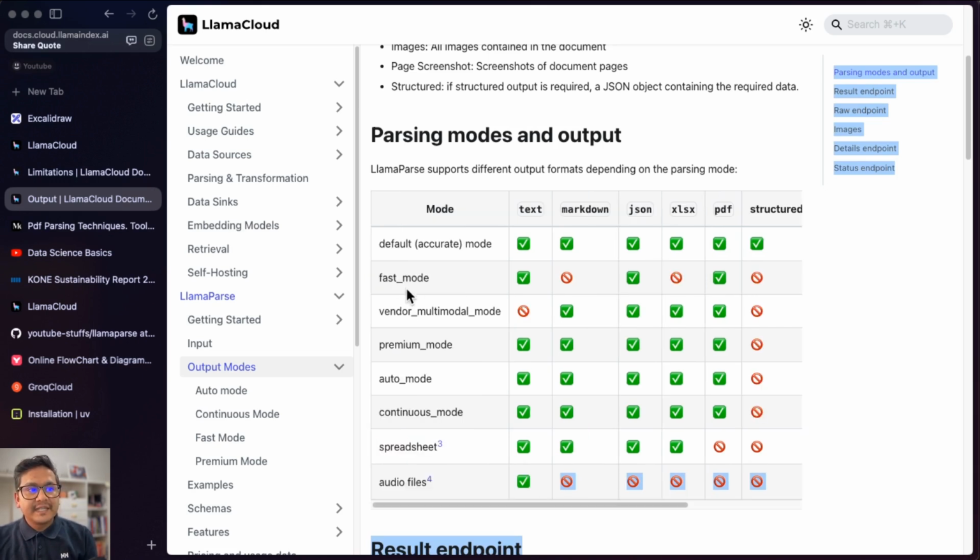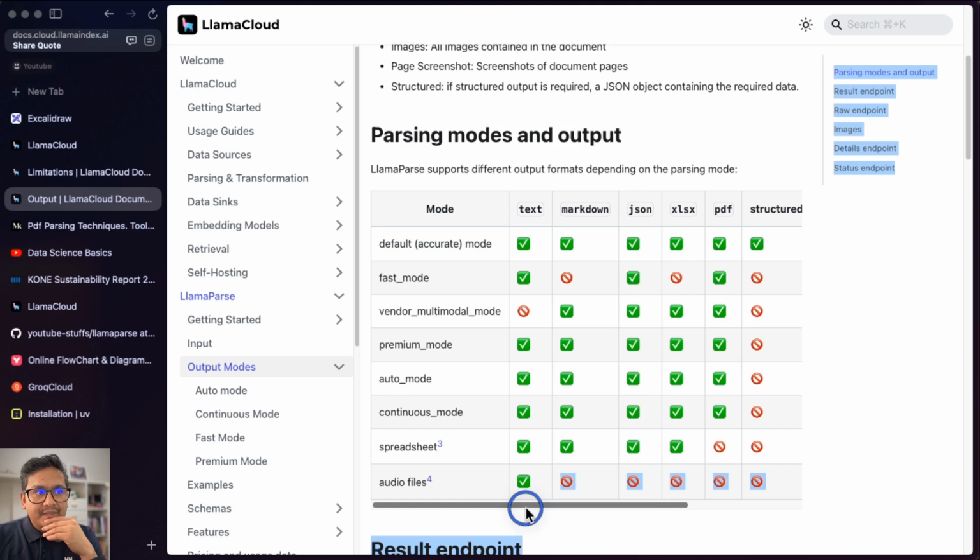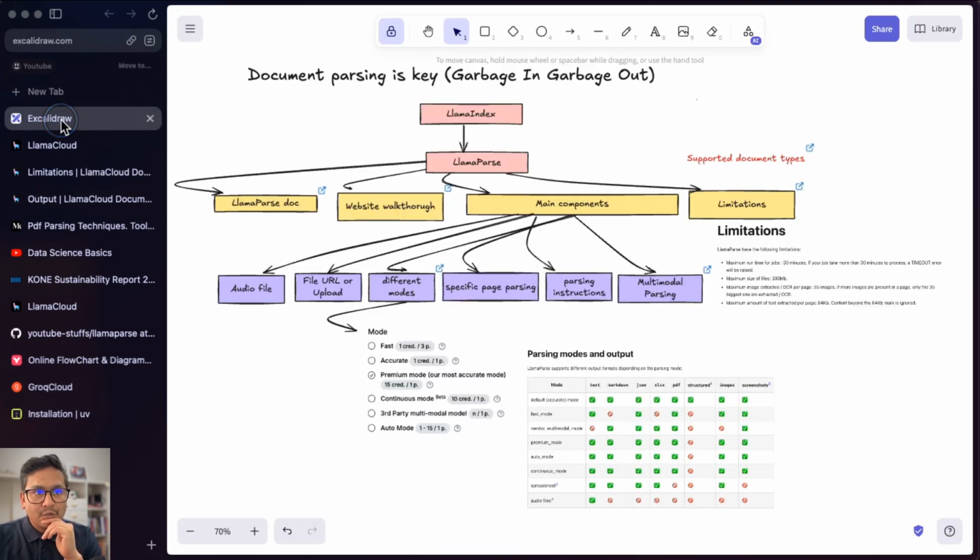And then for the premium you cannot have the structure, and for the auto mode you cannot have some of the files being extracted there. So when I click the different output formats, some of those were not there because they are not supported. So these are the things that you need to be careful about when you go through these documentations.